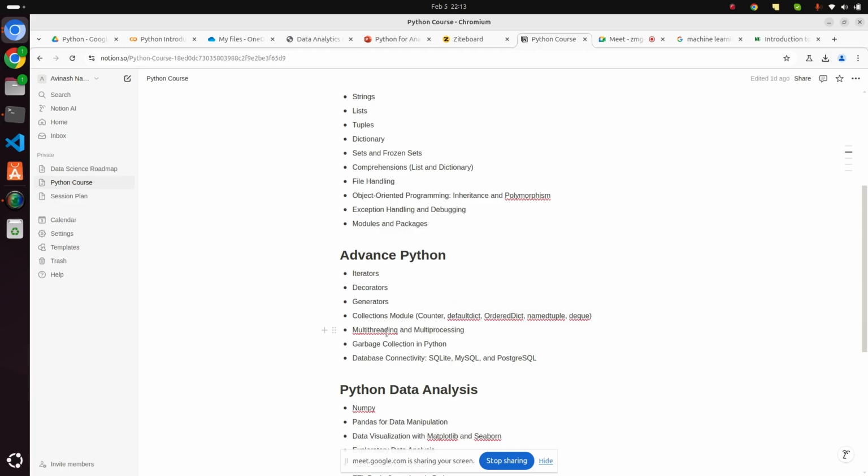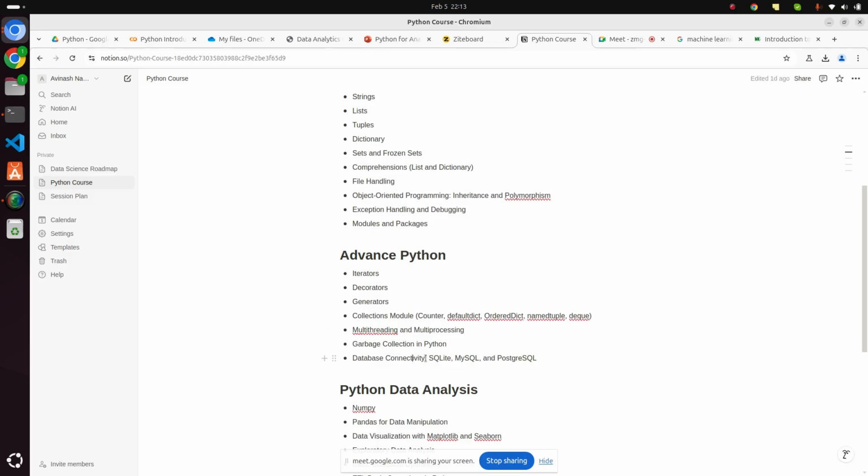Multi-threading I have not used, but there is one module, joblib. Using the joblib module we do multi-threading, or you can say multiple processes we will execute simultaneously, right? So for that you need to understand how multi-threading works. That is important, because nowadays data is increasing, and when data size is huge and your server capacity is very limited, then what will you do? You try to optimize that, right, using some multi-threading.